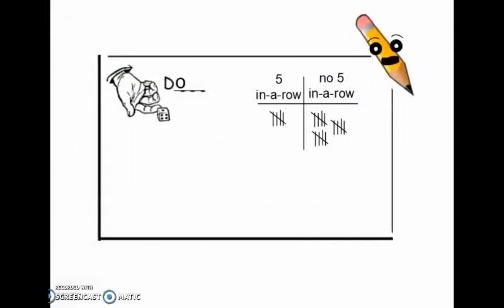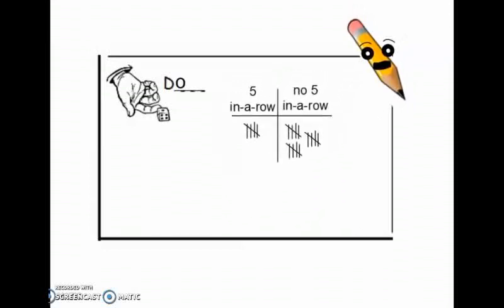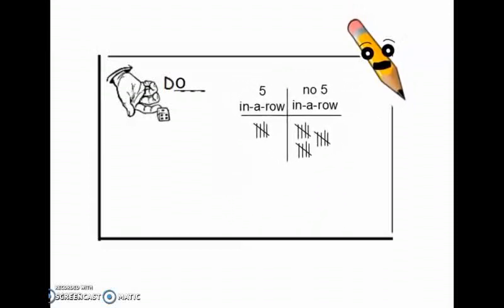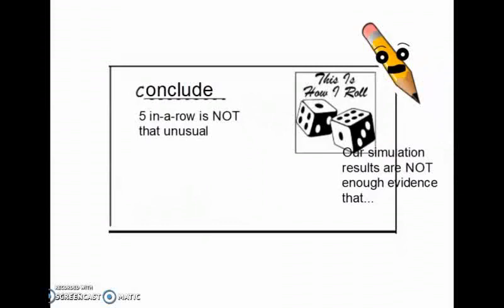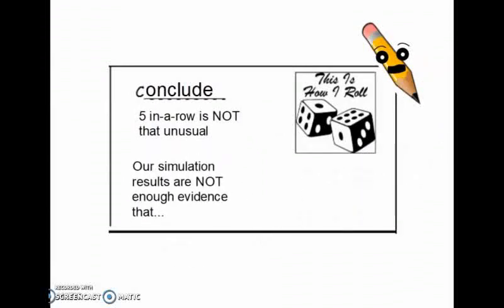The results show that there's 5 in a row occurrences out of 20. So it gives us a 20% rate of that. So it may not be that rare. The final step is the conclusion. A 5 in a row is not unusual. This is because the 20% found from the previous step is much higher than the less than or equal to 5% benchmark for unusual data.